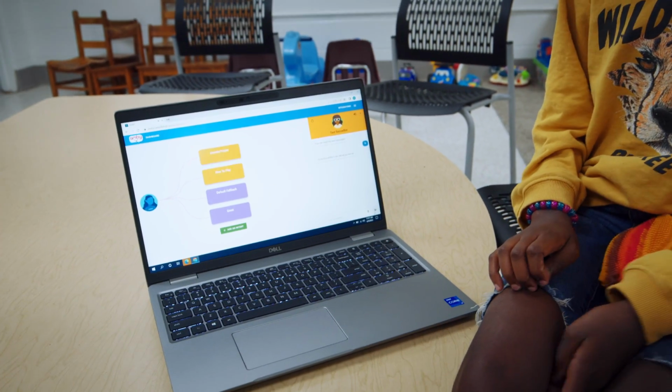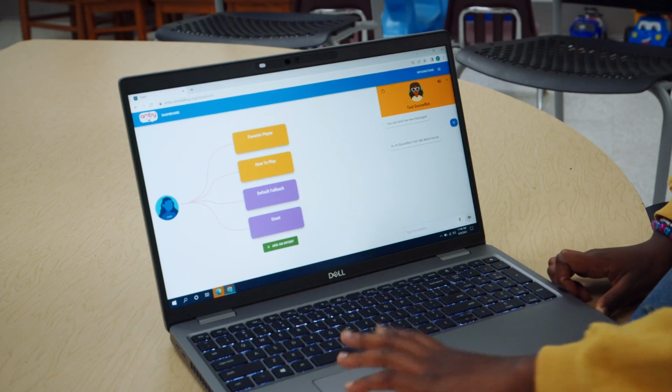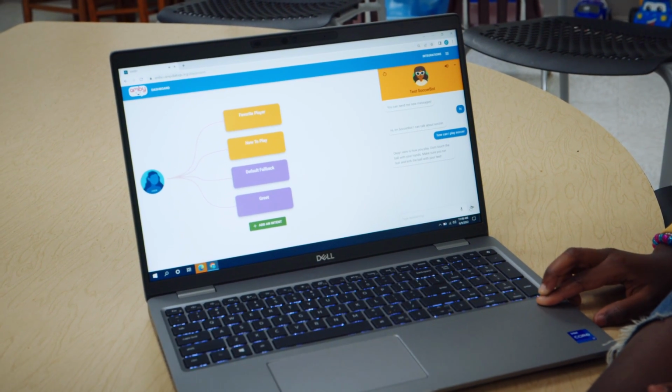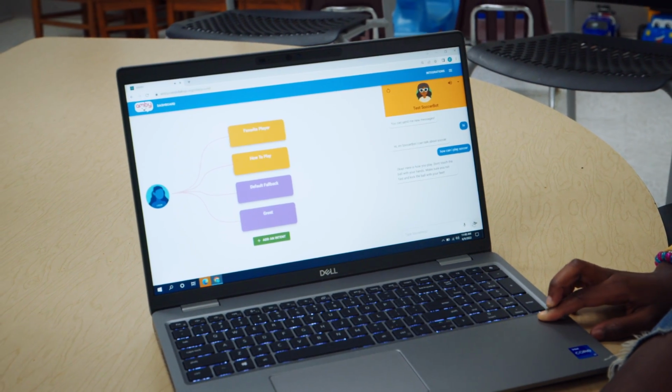Hi, I am SoccerBot. I can talk about soccer. Okay, here is how you play. Don't touch the ball with your hands. Make sure you run fast and kick the ball with your feet.